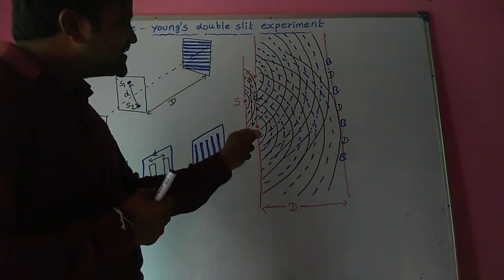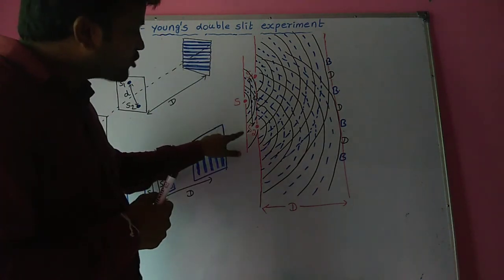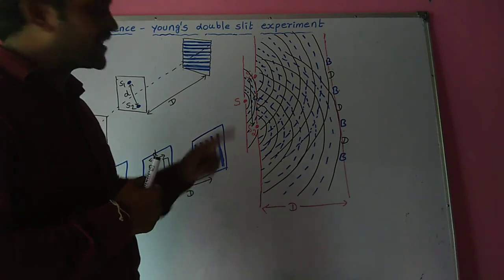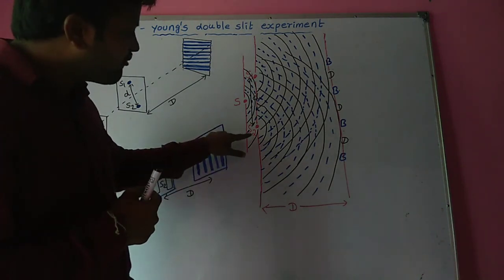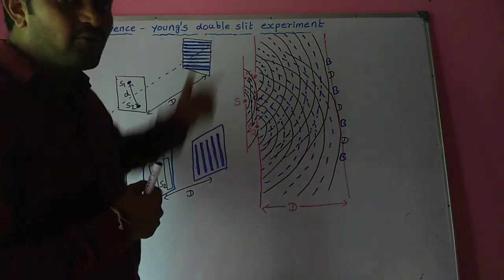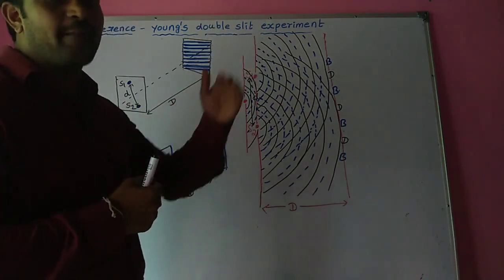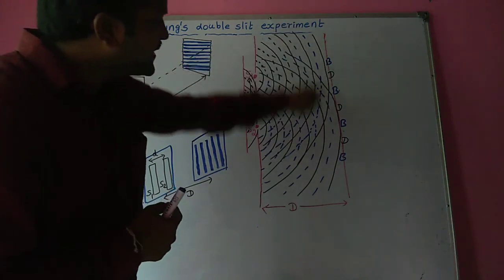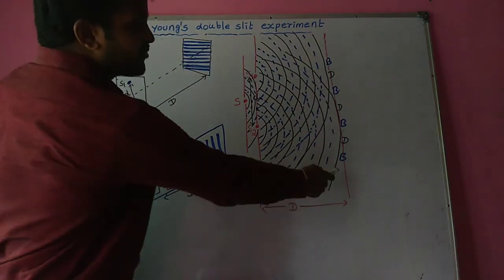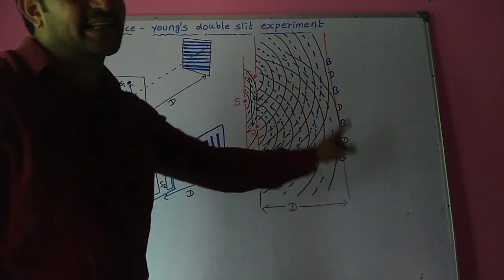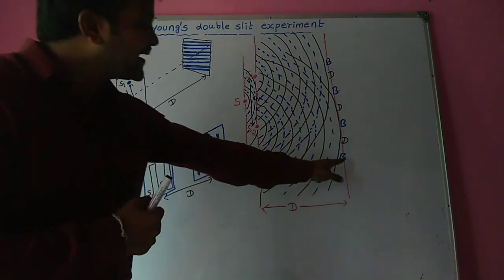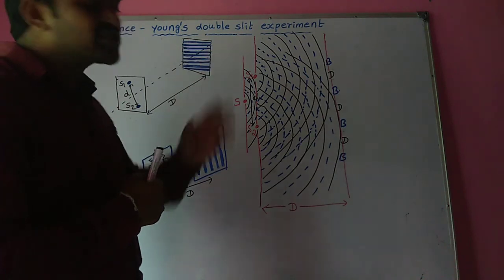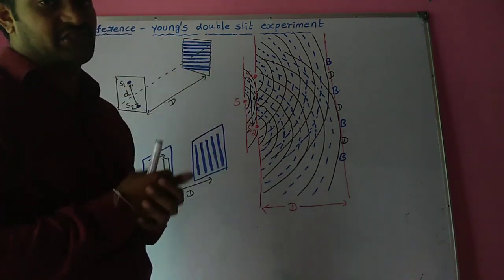The region at which the crest of one wave falls on the crest of another wave, at that region amplitude becomes maximum and intensity also becomes maximum. It is shown with the letter B. B means bright region. In the bright region, amplitude is maximum and intensity is also maximum. So that is called constructive interference.